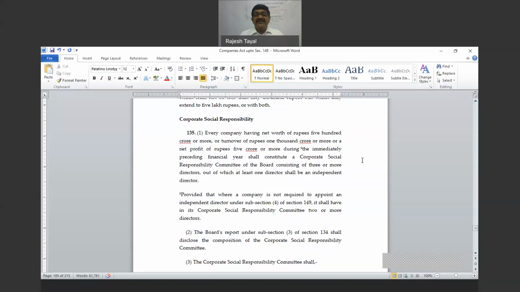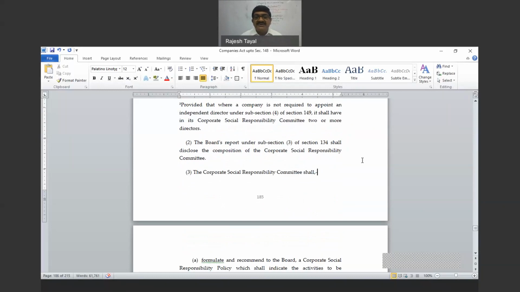So every company having a net worth of rupees 500 crores or a turnover of rupees 1,000 crores or a net profit of rupees 5 crores or more during the immediately preceding financial year. When any of these requirements is fulfilled, the provisions become applicable and the company is required to contribute toward CSR. The decision has to be taken, and the company will have to constitute a CSR committee for that.